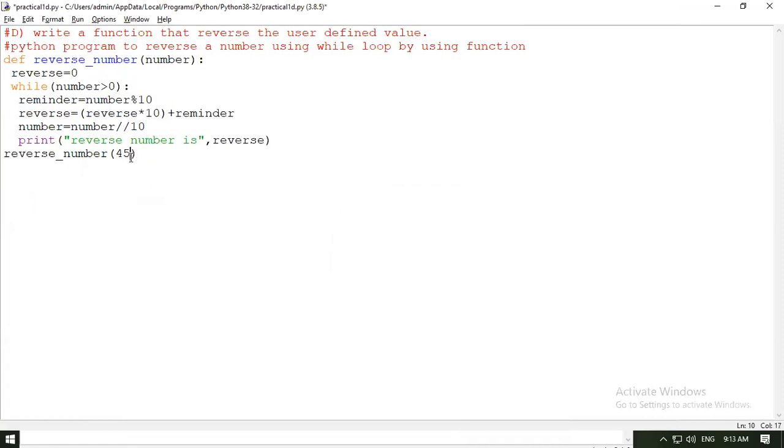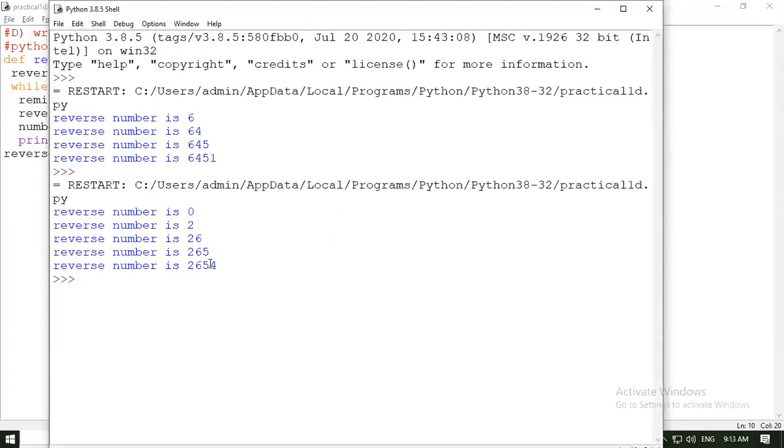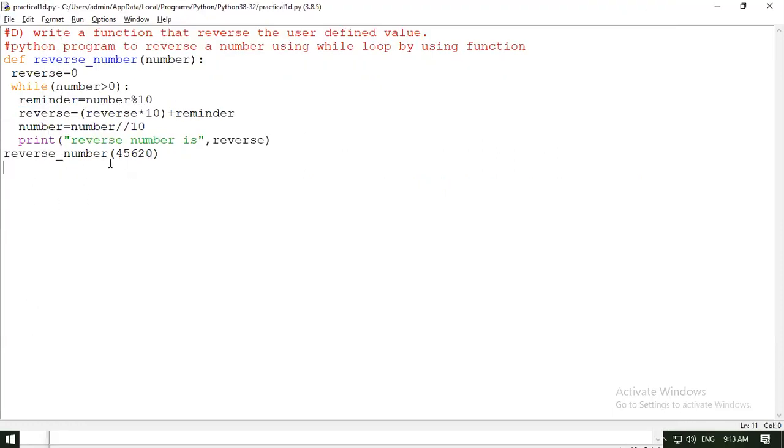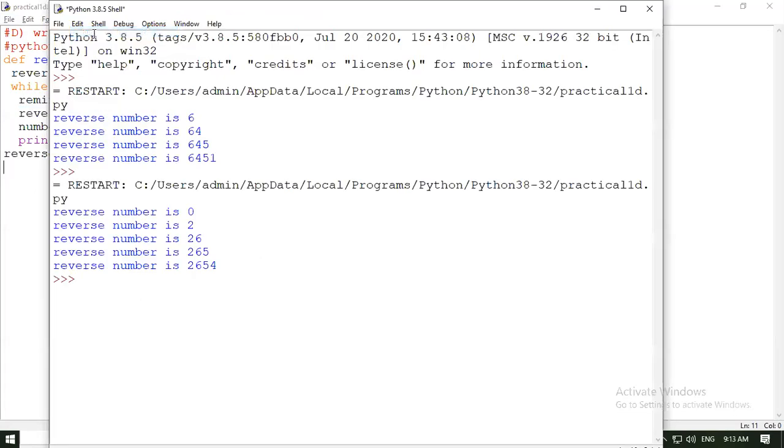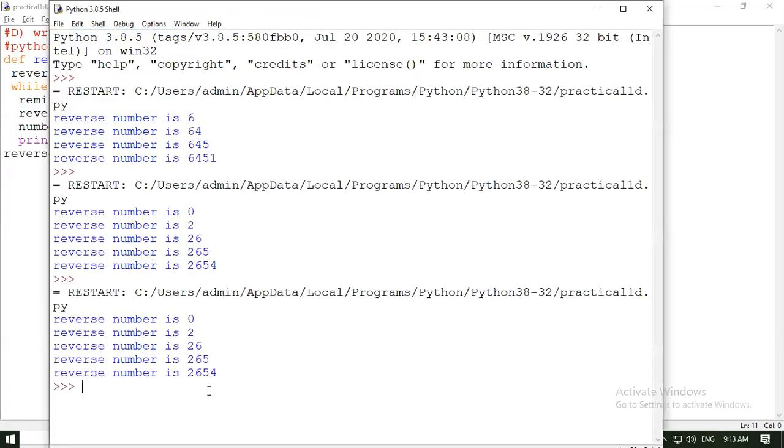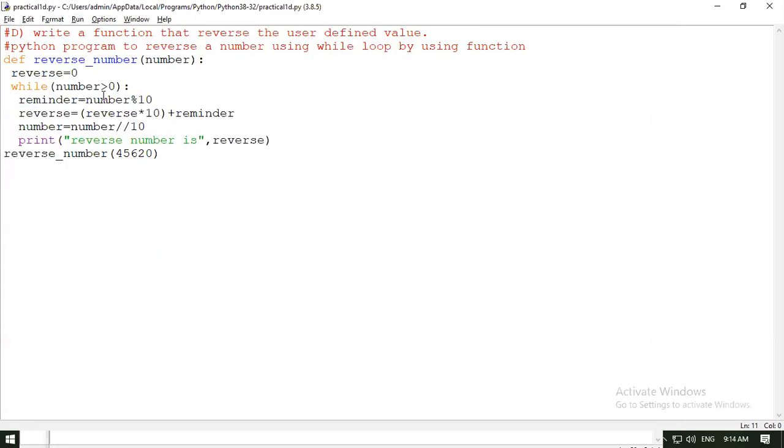So I'm taking a different number. Let's see whether it is working or not. It is printing its reverse number, absolutely. With 0, 2, you can notice it ignored 0 in the reverse number. It should be greater than 0. Okay, not an issue. The reverse number is printed.